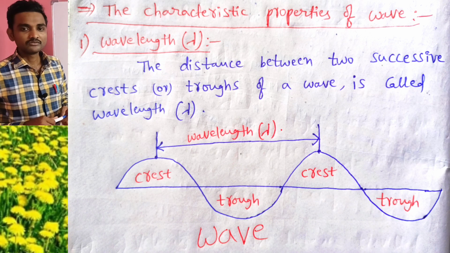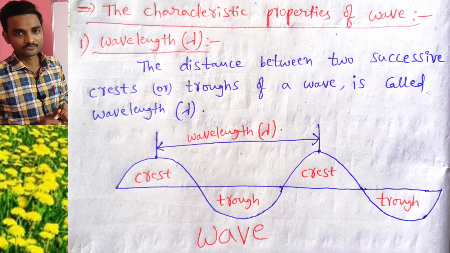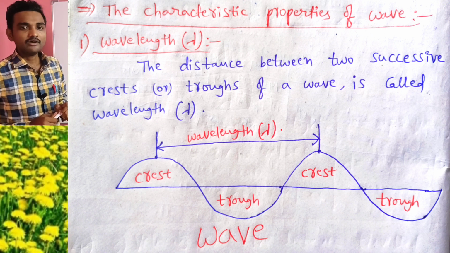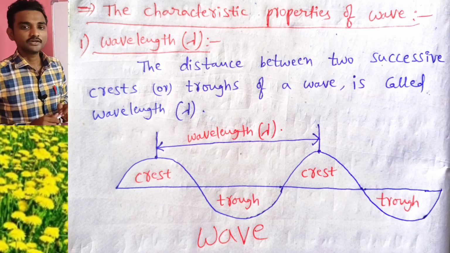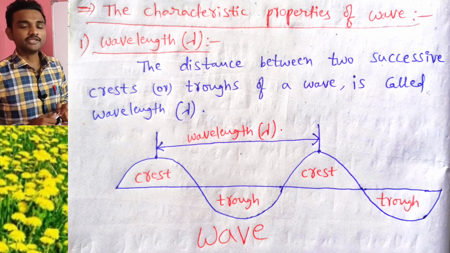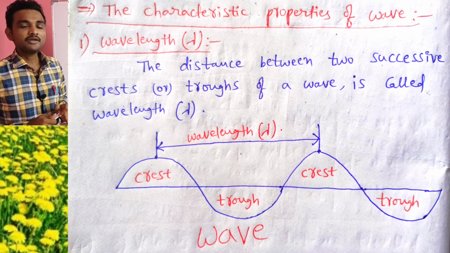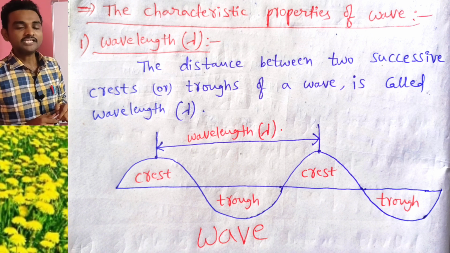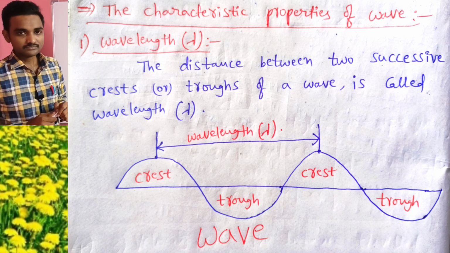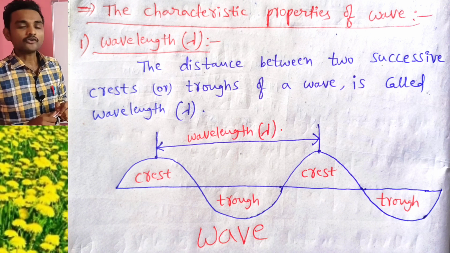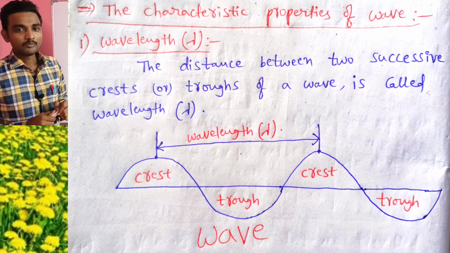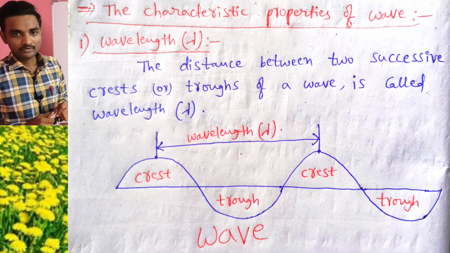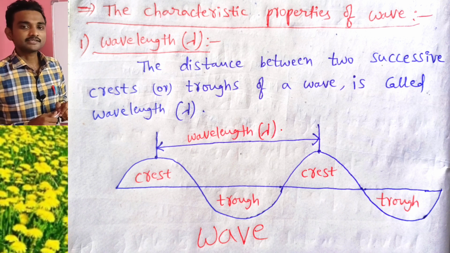Okay, now let me discuss the characteristic properties of a wave. In that, first let me discuss wavelength. It is denoted by lambda. What is wavelength? The distance between two successive crests or troughs of a wave is called wavelength. Once you see the diagram, you will get clarity. In this diagram, there are two crests and two troughs. So the distance between two crests is called wavelength, or the distance between two troughs is also called wavelength.